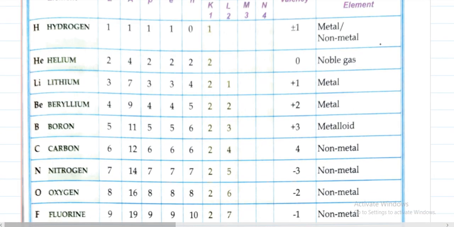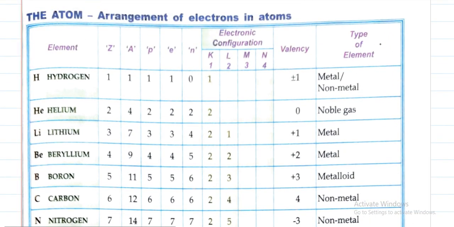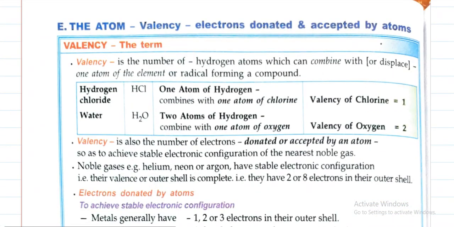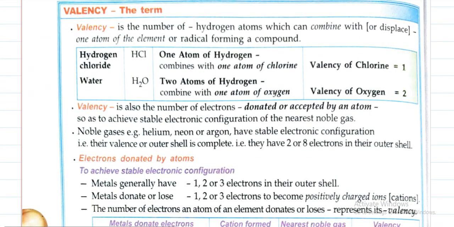Now here it is given in the form of a table. You can practice this table also, and here the valency is also given. Okay. Now we will see what is a valency. So valency is the number of hydrogen atoms which can combine with one atom of the element or radical forming a compound.